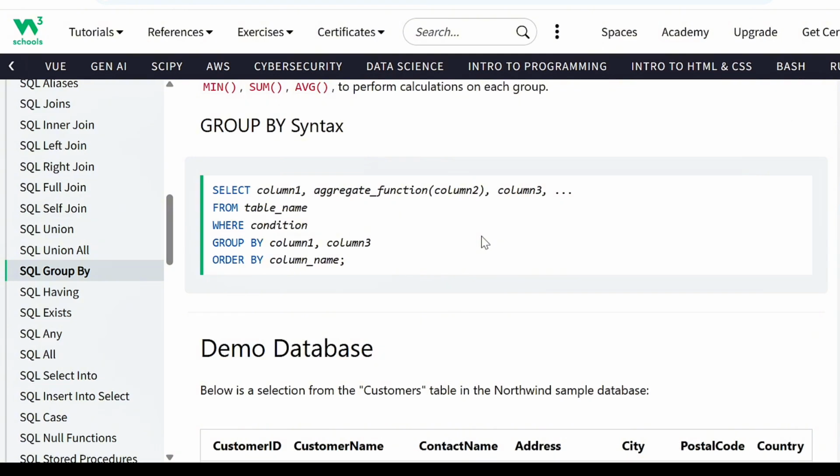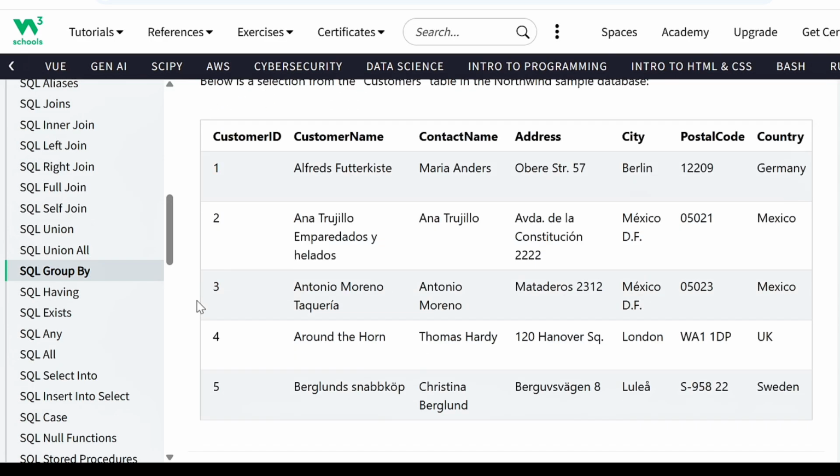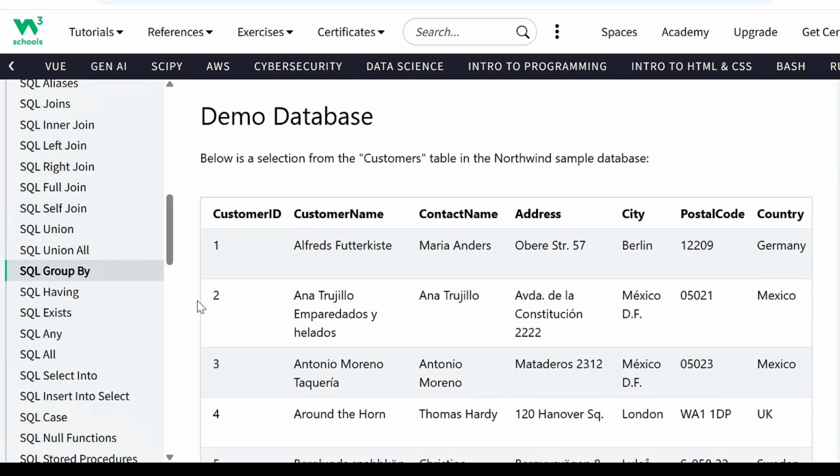It also has an interactive editor where you can edit your code. And from what you can see here, right here on screen, you can see the demo database, you can see the table, and not only that, it has exercises at the end of each topic. Now, if you notice, this one has a demo database and a visible table. This gives us a reference point for when we are writing our code, and this is the exact way that data analysts work. If you compare it to the other websites that I reviewed the last time, you can see that this one is way much better.